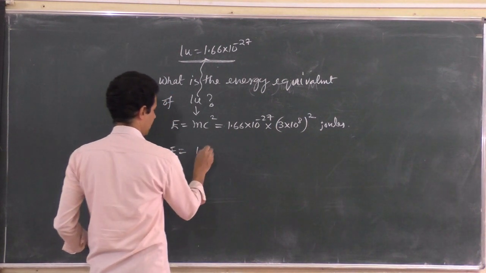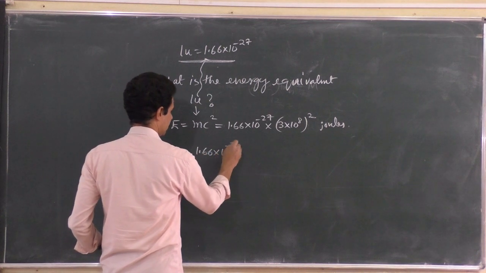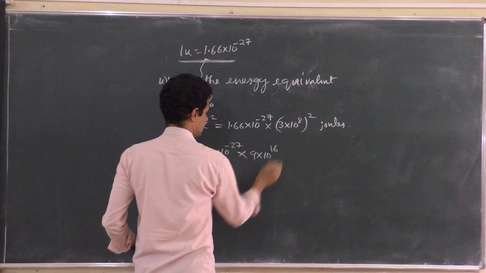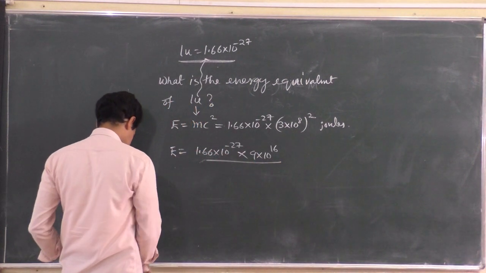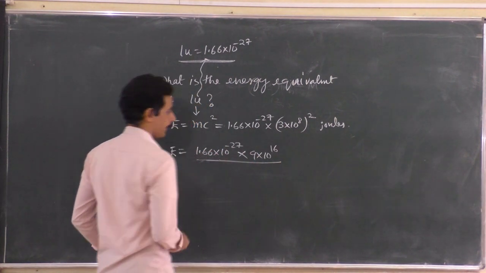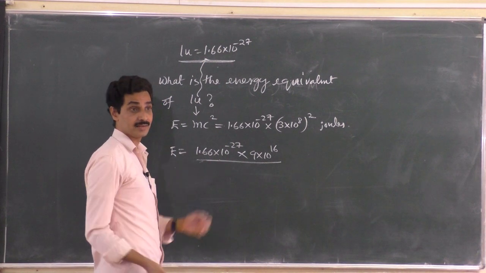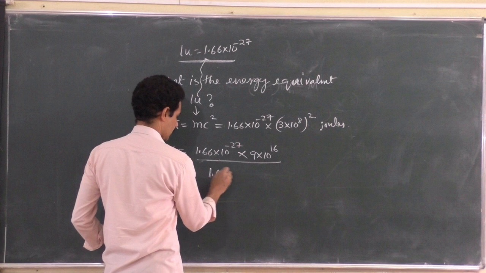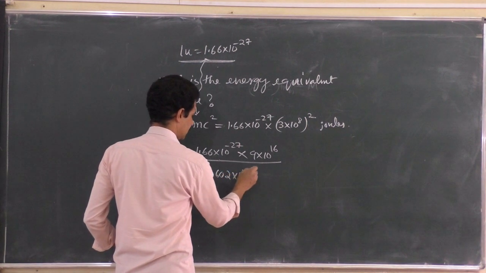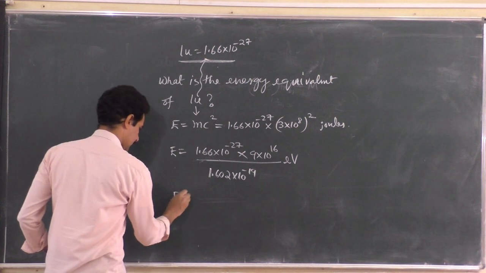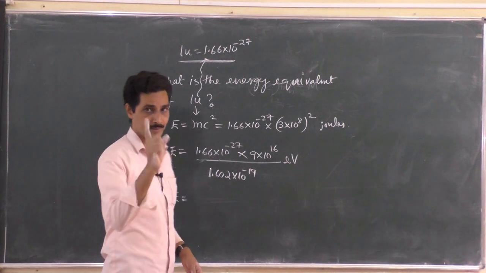That is equal to 1.66 into 10 to the power minus 27, into 9 into 10 to the power 16, divided by 1.602 into 10 to the power minus 19, which is so many electron volt. You know how to convert energy in joules to energy in electron volt. So what is the energy equivalent of 1 atomic mass unit?